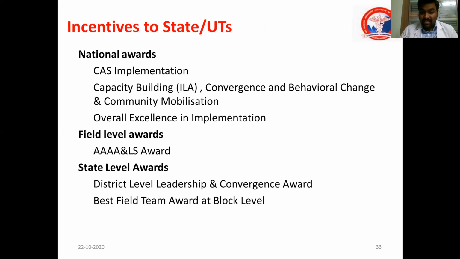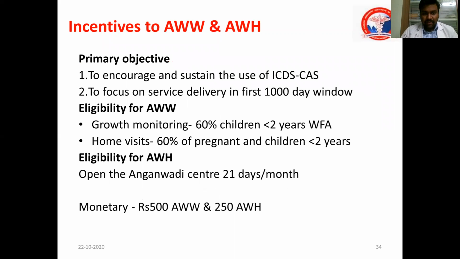And another pillar is incentives. The best performing states should be given incentives. In the national TB elimination program, they are giving incentives, no? For example, bronze medals, silver medals, gold medals. Like this, for Poshan Abhiyaan also, incentives will boost the performance of the states, and the other states will be encouraged to come up to that level. So national awards, field level awards, state level awards can be given. Not only at the state level, frontline workers like Anganwadi workers and Anganwadi helpers can also be incentivized.